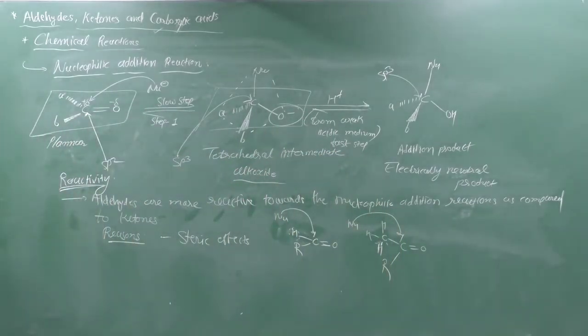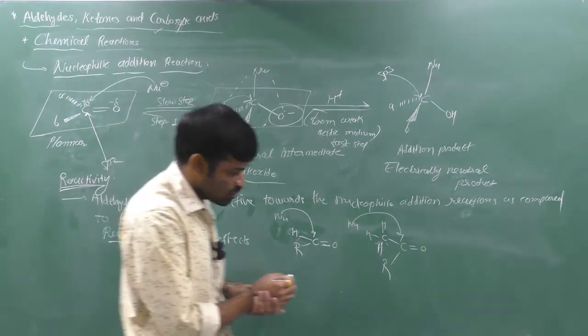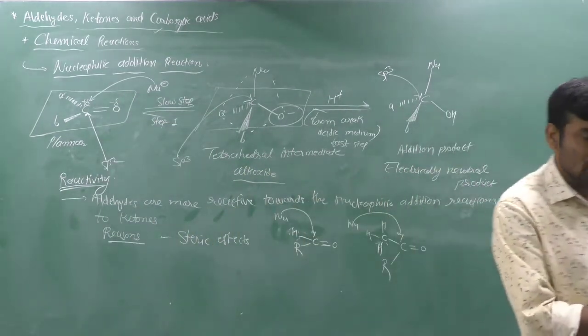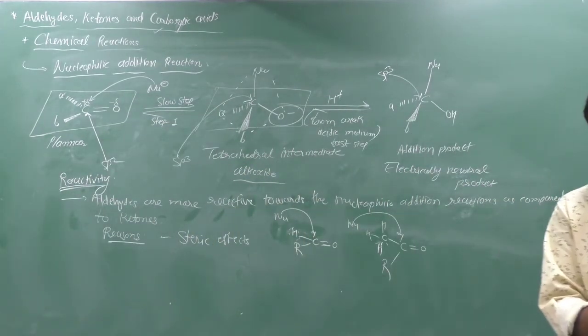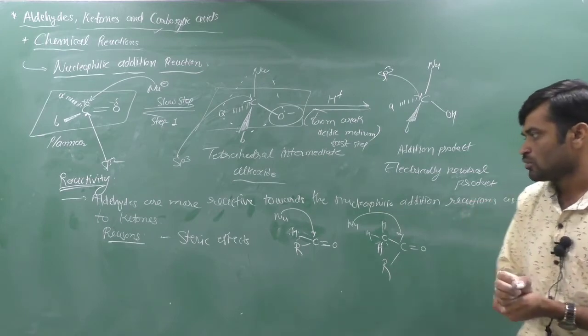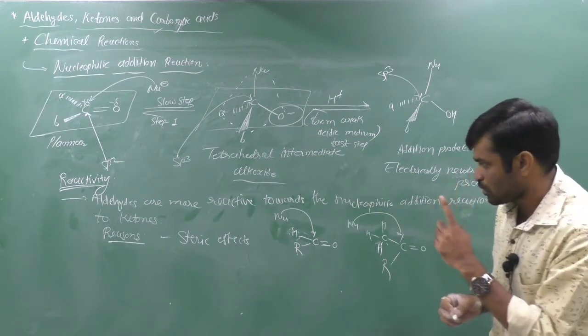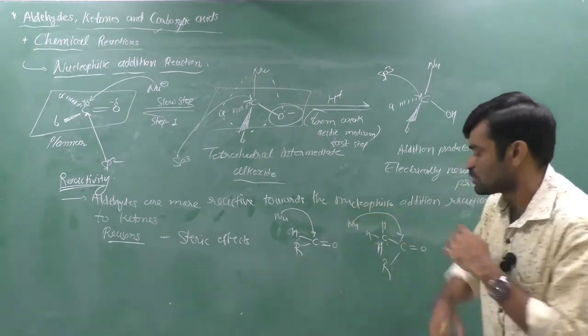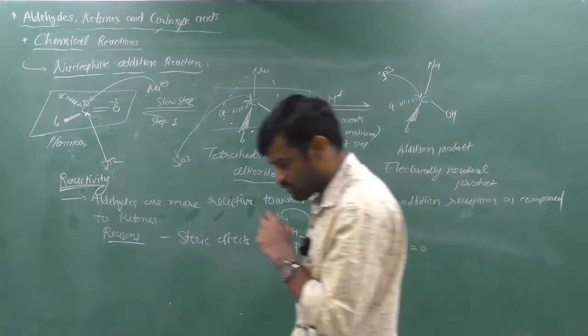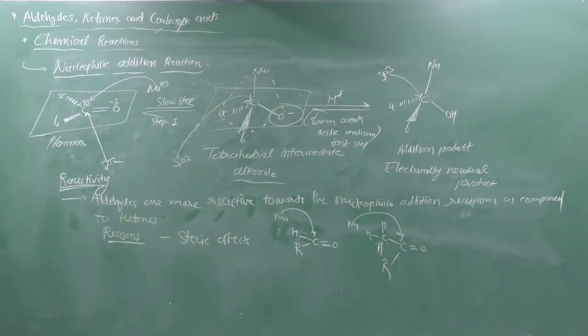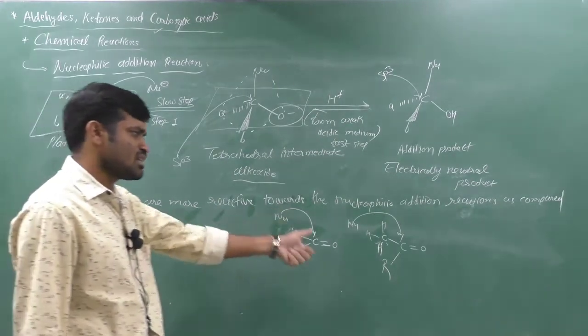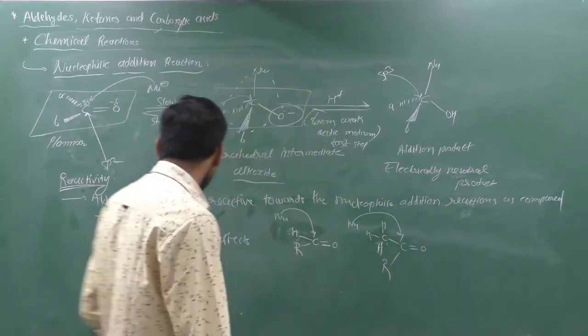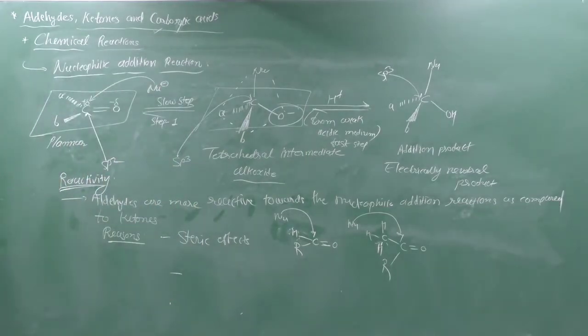Therefore, the rate of nucleophilic addition reactions of ketone is less than aldehyde. Aldehyde is more reactive because the first reason is steric effect, because aldehyde has less steric effect as it has particularly one hydrogen. But if you think about ketone, then it has both alkyl groups. Even if we take the lower alkyl group, the steric effect becomes greater than hydrogen. And the second reason for this is inductive effect.